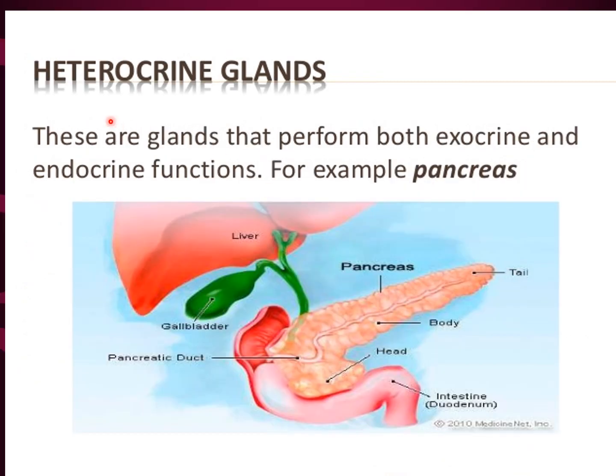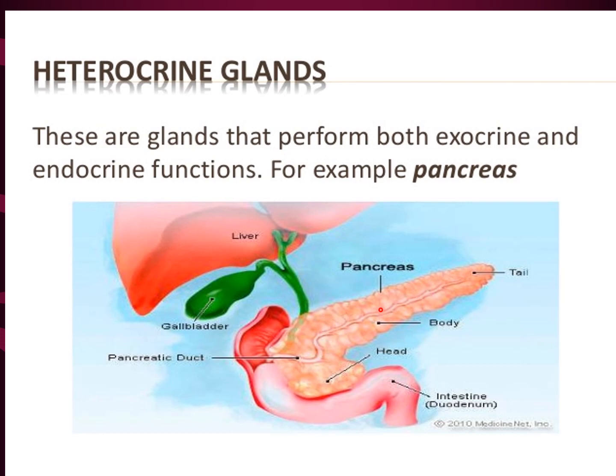What are heterocrine glands? These glands perform both exocrine and endocrine functions. For example, the pancreas. The pancreas is considered an endocrine gland because it secretes hormones from the islets of Langerhans: insulin and glucagon. For its exocrine function, as you can see here, this is the duct of the pancreas, known as the main pancreatic duct.